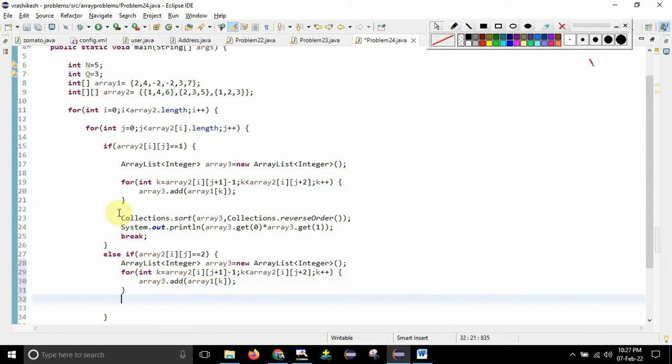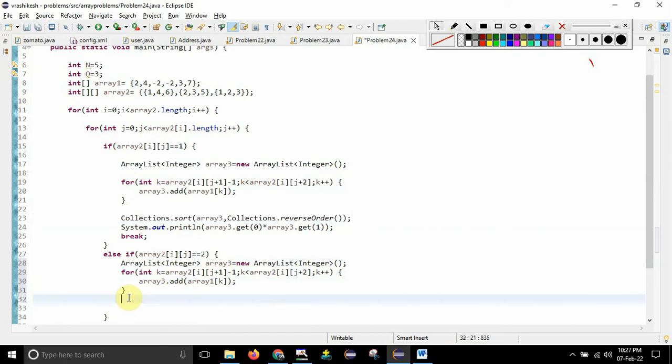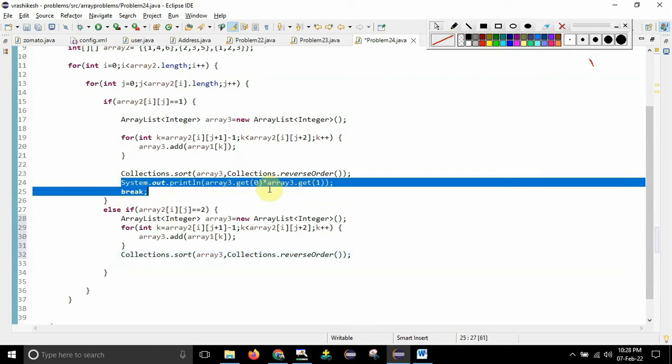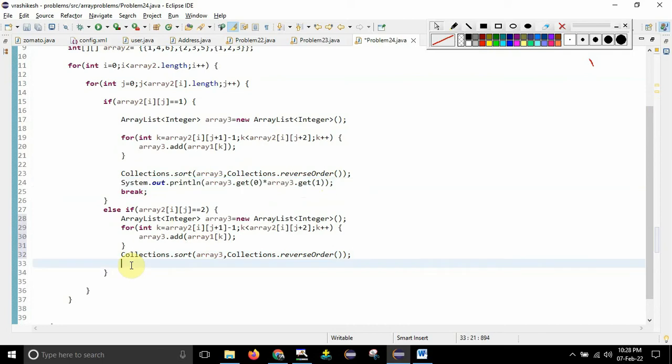After that, I want to make it in the reverse order. Copy this line, whatever I said in the beginning itself, right? We'll be writing for one condition, and that will be copy pasted to another condition. After that, whenever I'm printing, I'll just print another element as well. So I'll copy this one also and paste it here.